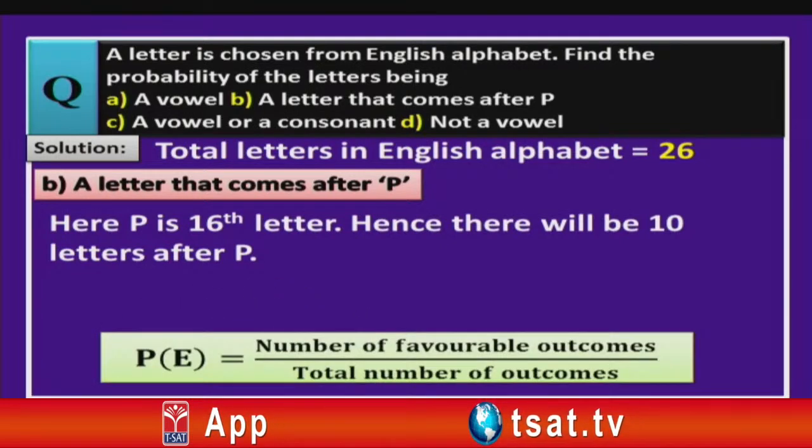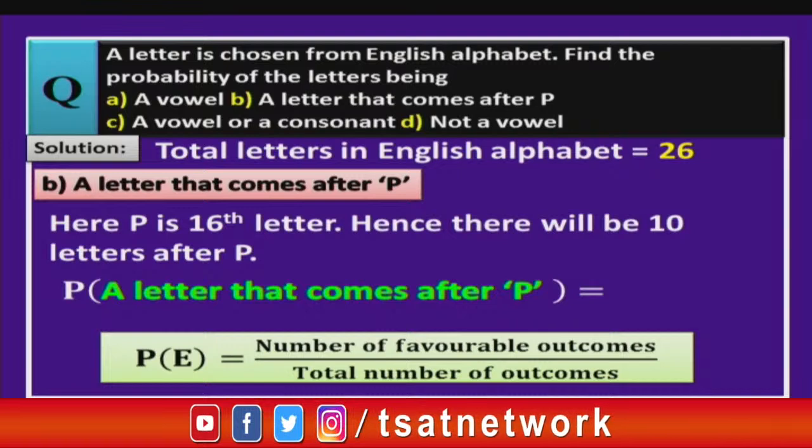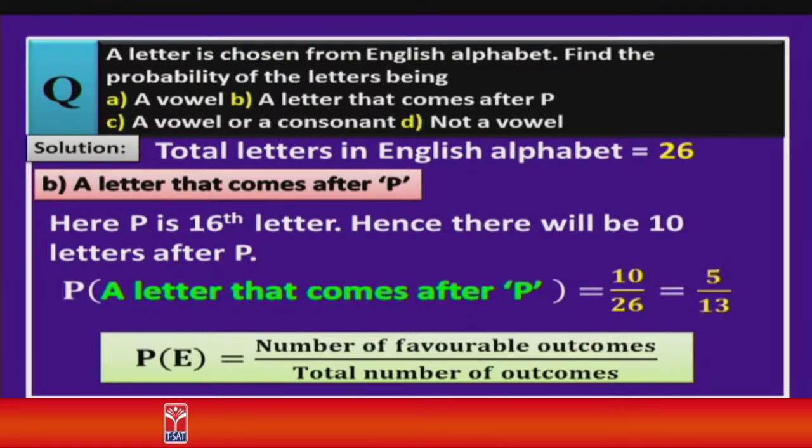So, again in the probability of getting an event formula, we will substitute these values, that is probability of a letter that comes after P is equal to 10 by 26. On simplification, you get 5 by 13.